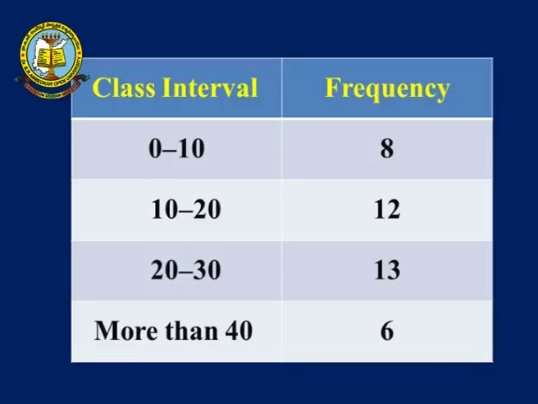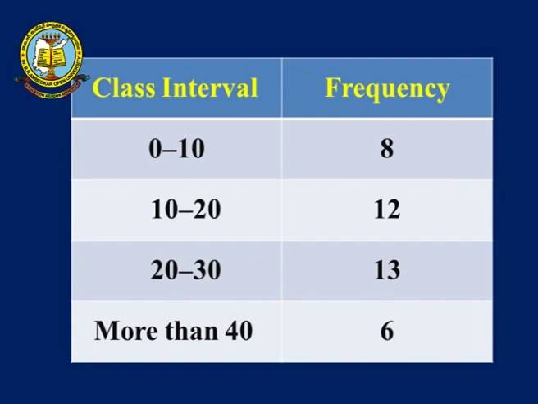In the earlier example, the lower limit is unknown. Now, one more example we are taking here. The first column is designated as the class interval, and the second column is represented by frequency. In that, 0 to 10: the lower limit is 0 and the upper limit is 10; 10 to 20: 10 is the lower limit and the upper limit is 20; 20 to 30; and more than 40.